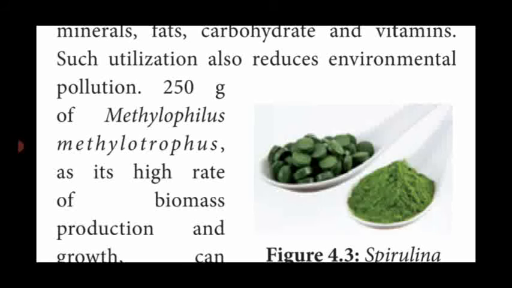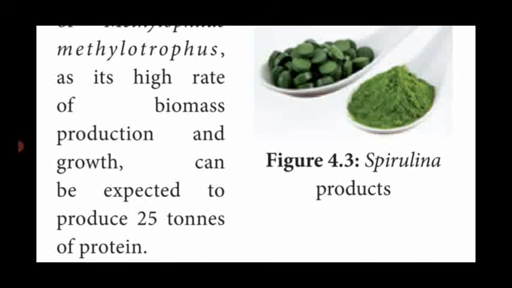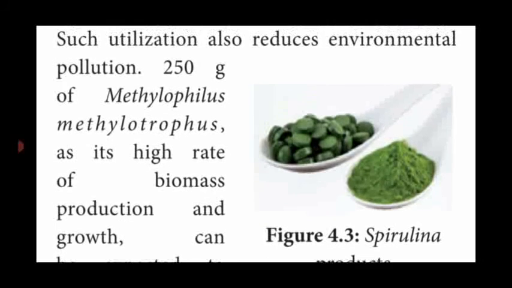How can we prepare the single cell protein? Take 250 grams of Methylophilus methylotrophus, which is a bacteria. We have taken 250 grams. It produces a high rate of biomass production, that is single cell protein, and growth. It can be expected to produce 25 tons of protein. We are taking only 250 grams of bacteria, Methylophilus methylotrophus.